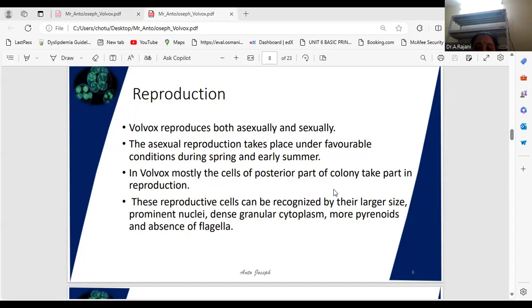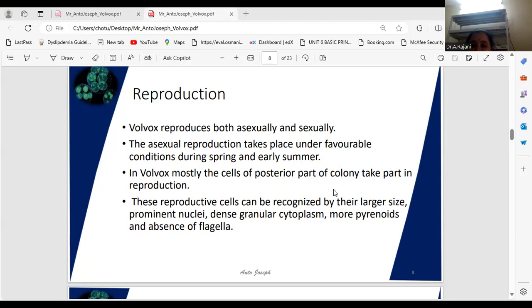The cells that take part in reproduction lose their flagella, increase very much in size, and finally withdraw to the interior. These are potential reproductive cells and may be either sexual or asexual during the active growing season.